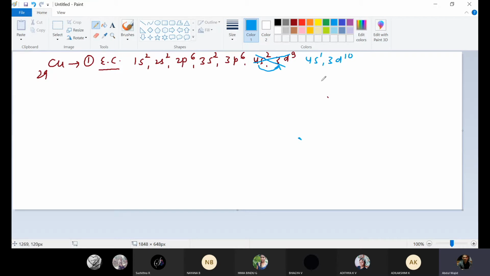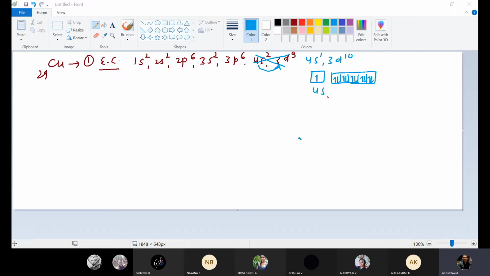Now there is a question: why will this one electron from 4s be shifted to 3d? Because when one electron from 4s is shifted to 3d, the 3d will have a completely filled configuration, so it will be more stable.